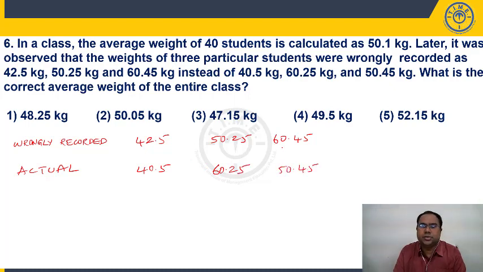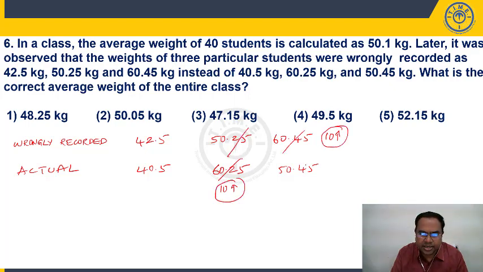Now, students, what I am trying to tell you is, don't add all these three, the method which is usually done, where if it is more or less, accordingly we will decrease. No, just here, observation, 50.25 and 60.25. Now, if you compare, this is 10 more, right? 60.45 and 50.45, this is 10 more. Now, I can say the net balance is cancelled, nullified, 10 more here, 10 more here, it gets nullified. So only this value is left out.